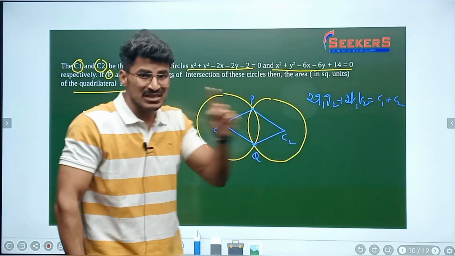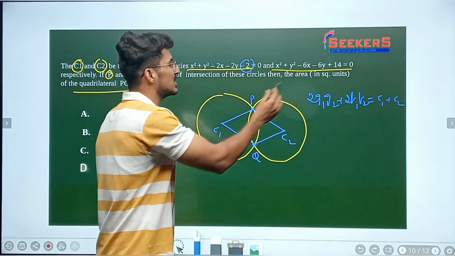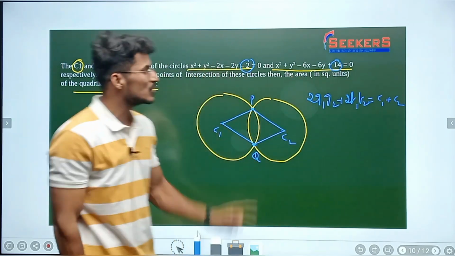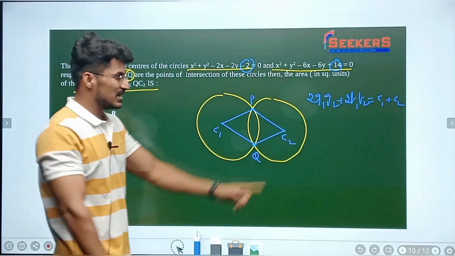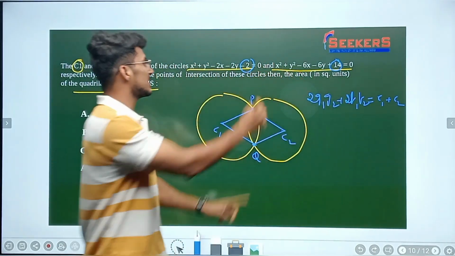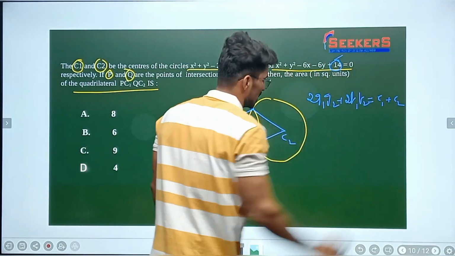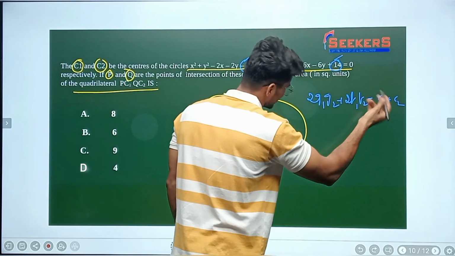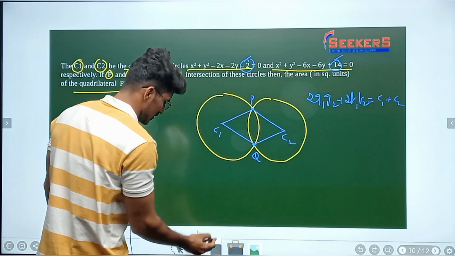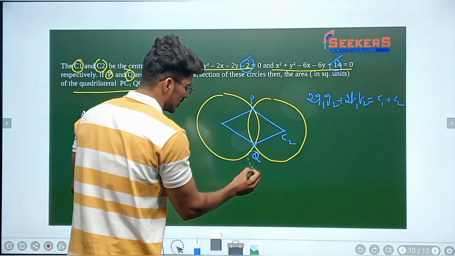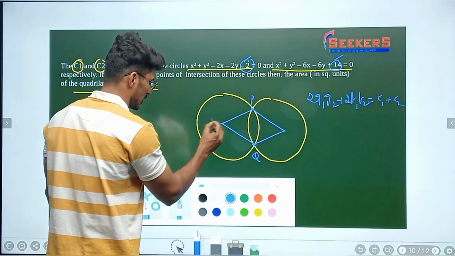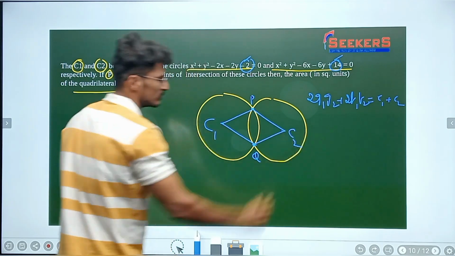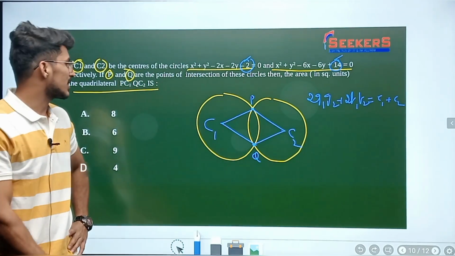This c1 plus c2 denotes not the centers, but the constants of these two circles. So this c1, this c2 are different from the centers. Else you can denote them with capital C1 and capital C2, so it will be easy. Small c1, small c2 you could consider as the centers.